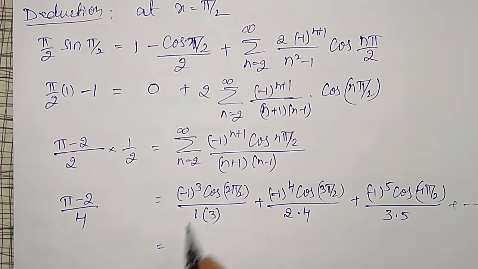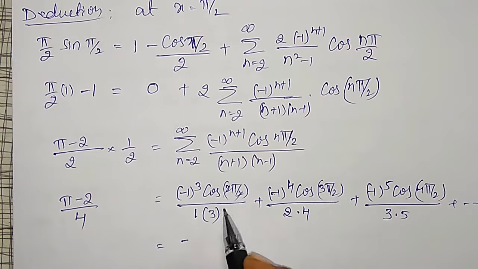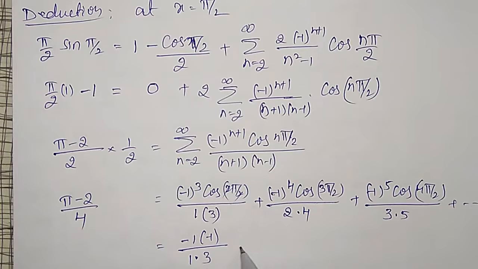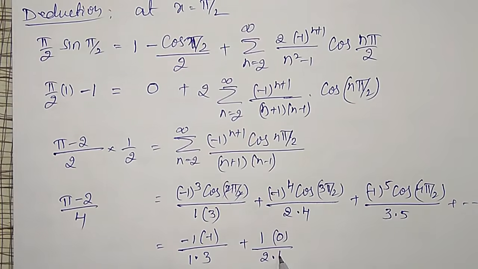Minus 1 raised to 3 is minus, and cos of pi is minus 1, divided by 1 into 3. Plus minus 1 raised to 4 is plus 1, but cos 3 pi by 2 is 0, divided by 2 into 4.